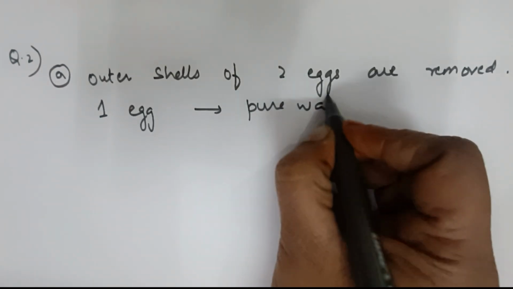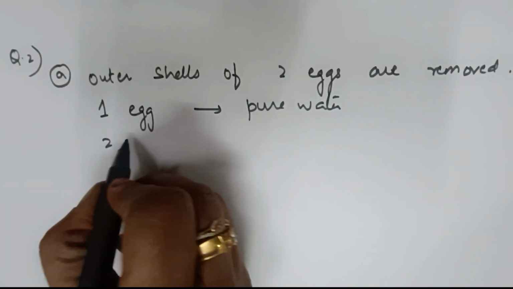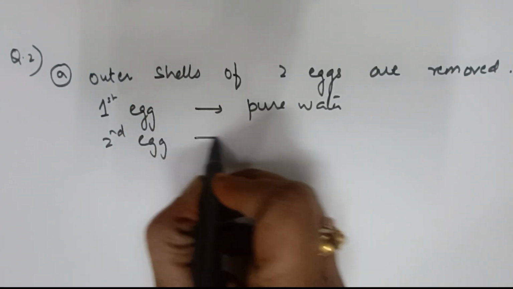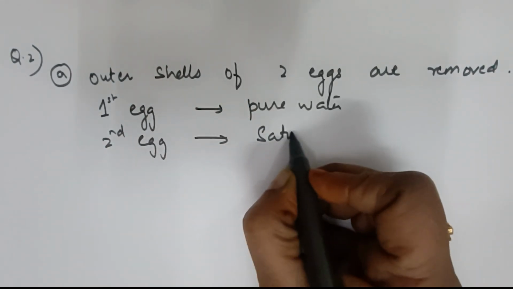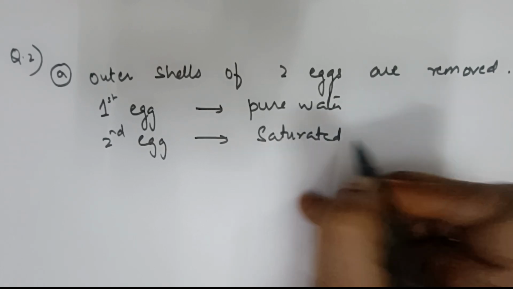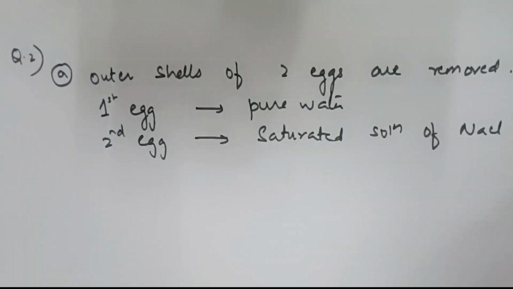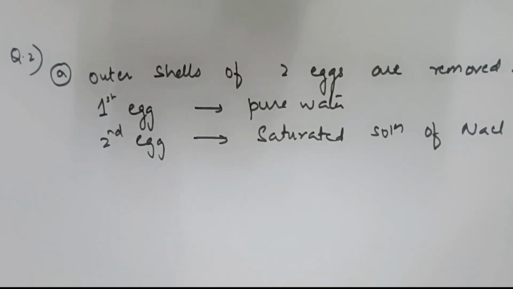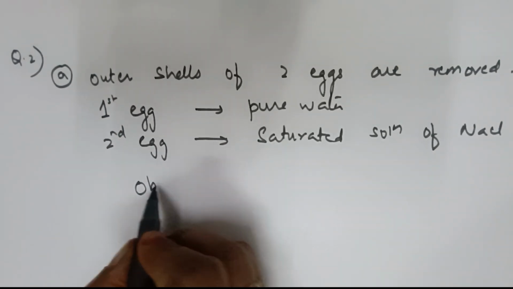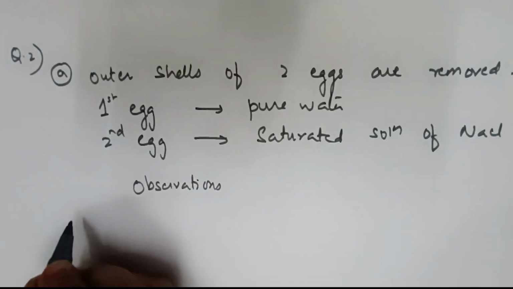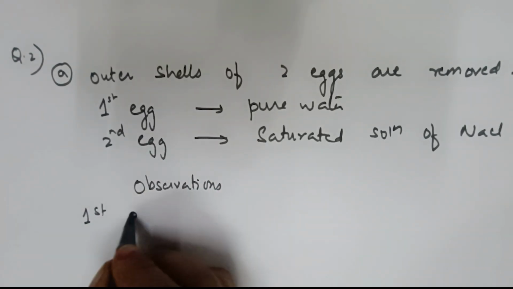Then what did they do? The second egg they have placed in a saturated solution of NaCl. They're asking what are your observations? You only tell me the observations I need to write. So let us go with the first concept: what is the condition of the first egg in pure water?